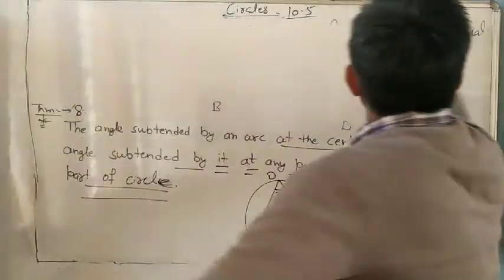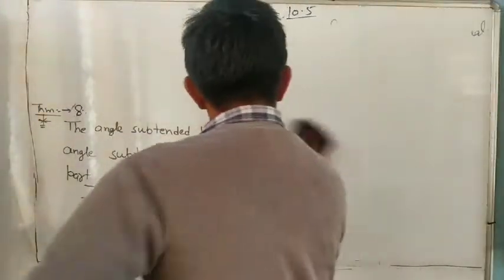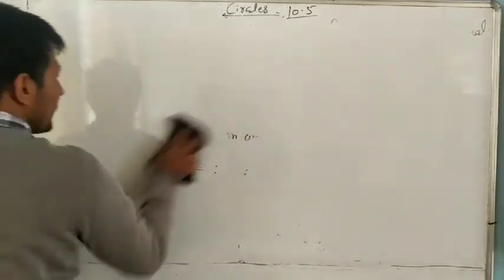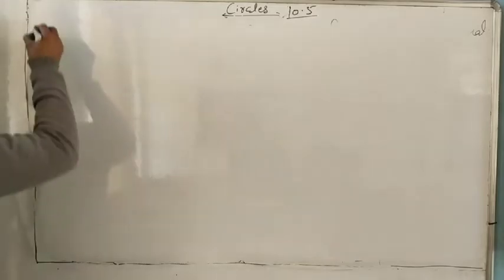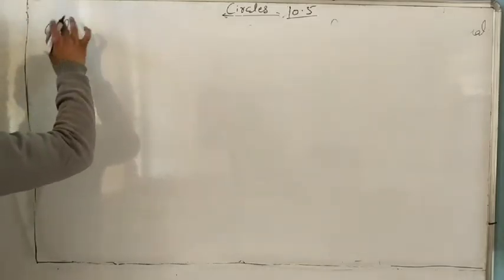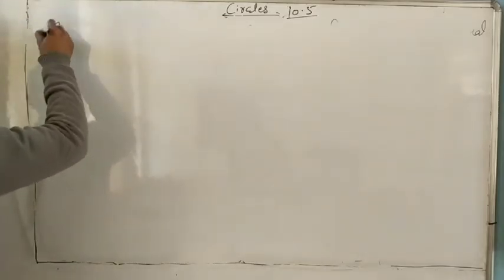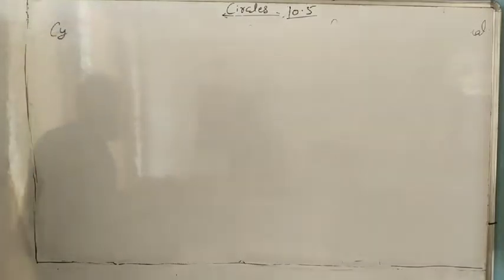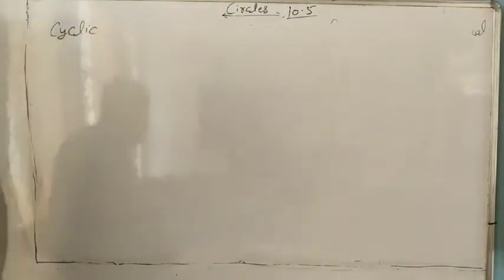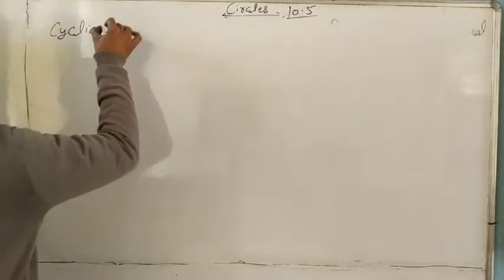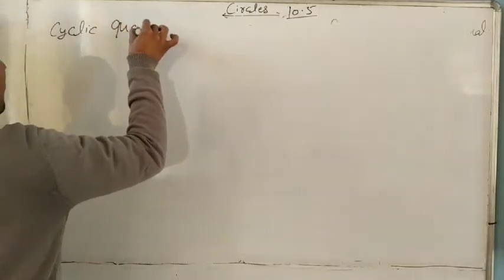Now next is very important. What is a cyclic quadrilateral?